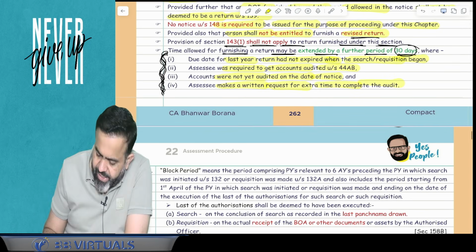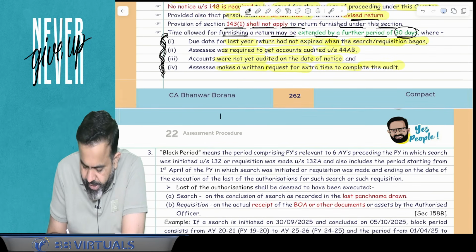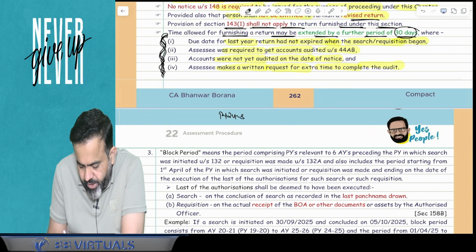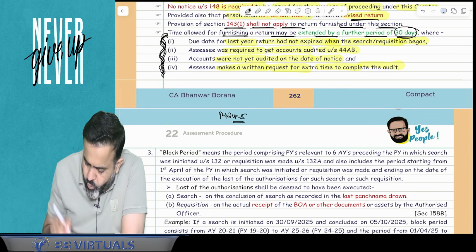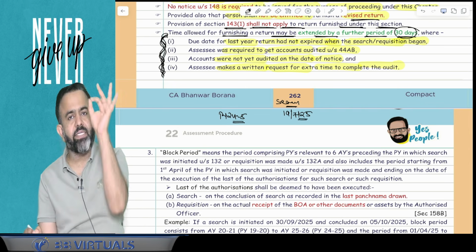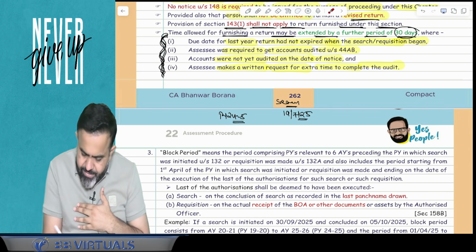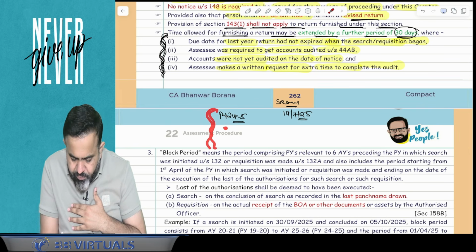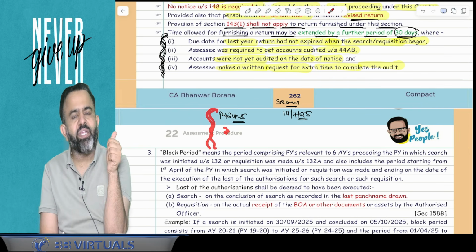I can take an example. Your last year was previous year 24-25. Now suppose the search started on 19th July 2025. On this date, the search started. Can I say that this last year and the last 5 years will be covered in the block period?